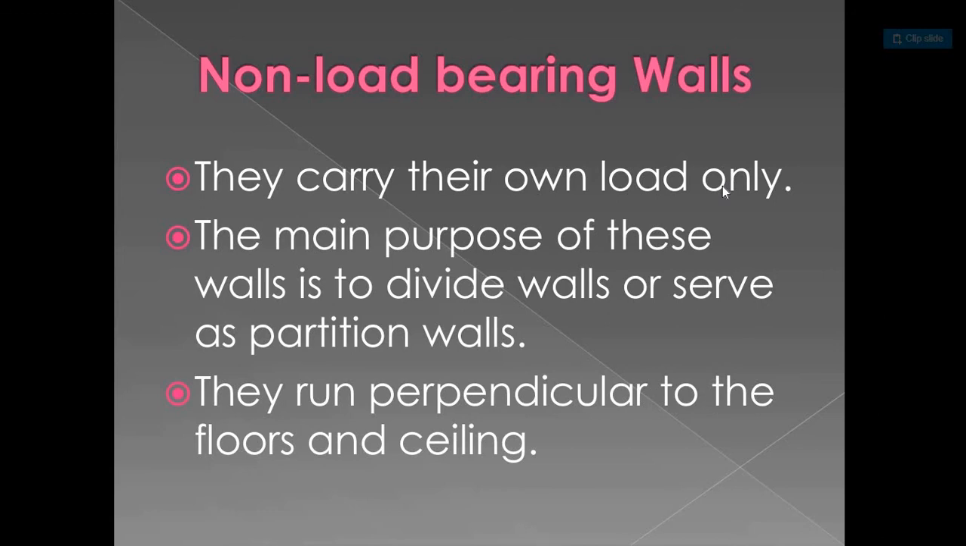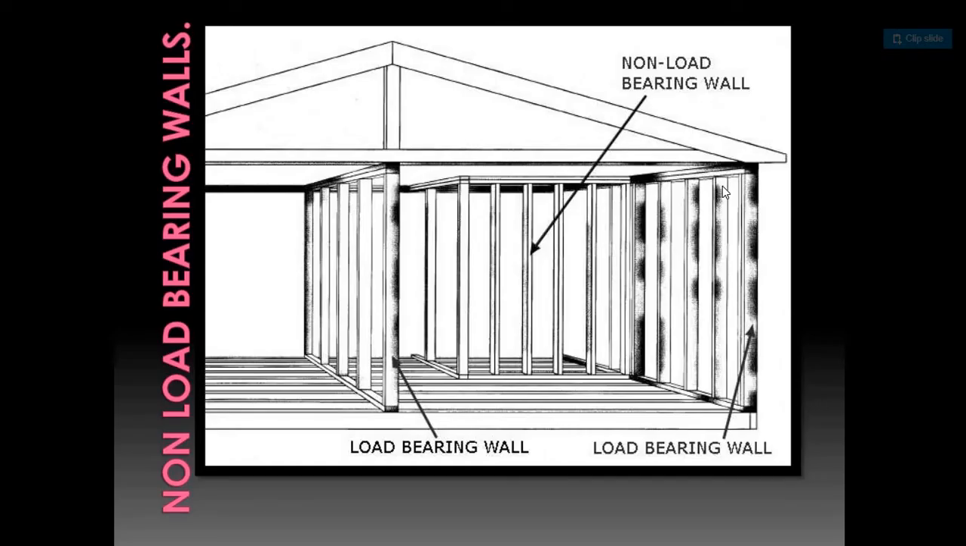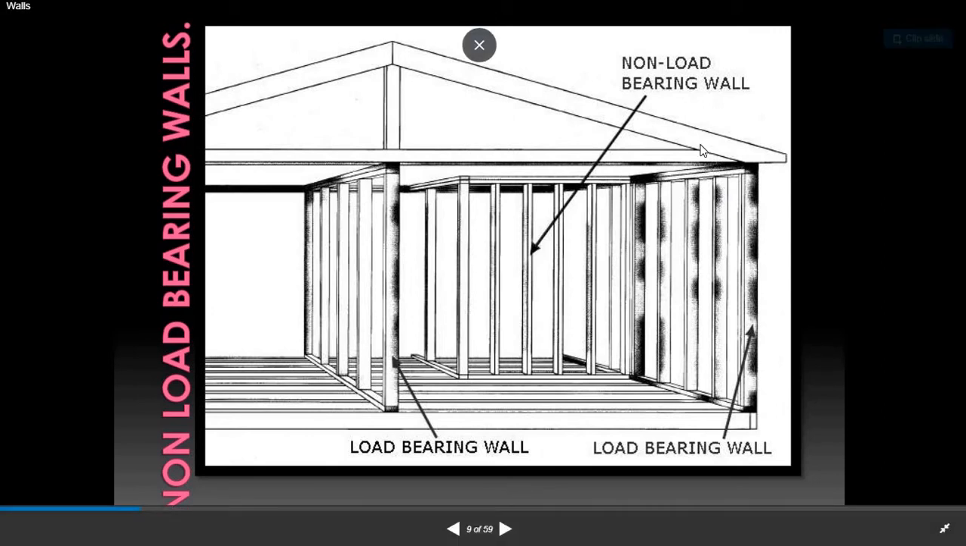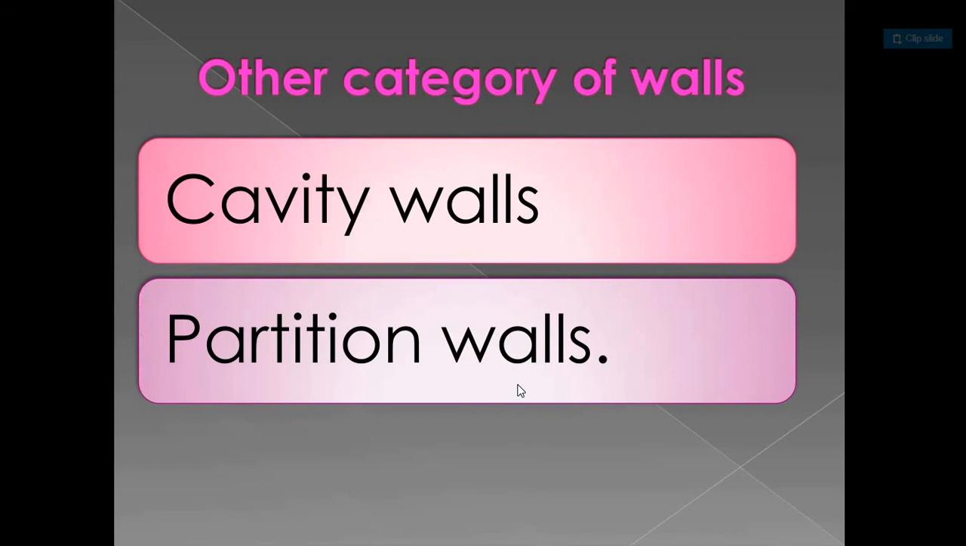Non-load-bearing walls carry their own load only, and the main purpose of these walls is to divide space or to serve as partition walls. They run perpendicular to the floor and ceiling. Here you can see the diagram showing non-load bearing wall. Some other categories of walls are cavity walls and partition walls.